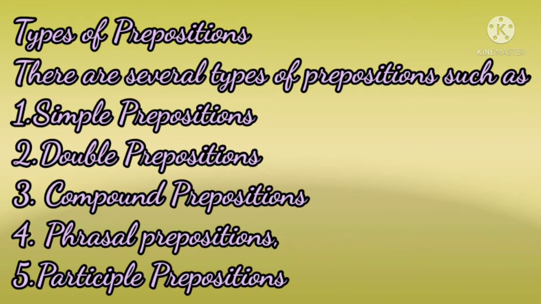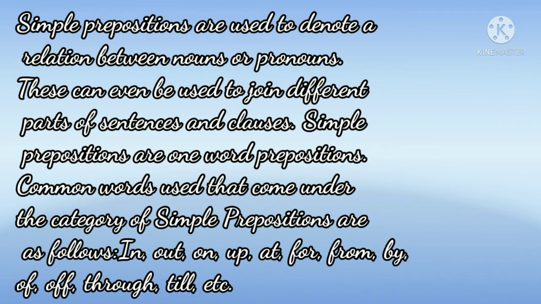Types of prepositions. There are several types of prepositions such as simple preposition, double preposition, compound preposition, phrasal preposition, and participle preposition. Simple prepositions are used to denote a relation between noun or pronoun. They can even be used to join different parts of sentences and clauses. Simple prepositions are one-word prepositions. Common words that come under the category of simple prepositions are as follows: in, out, on, up, at, for, from, by, of, through, till, and etc. These are all the simple prepositions used in sentences.